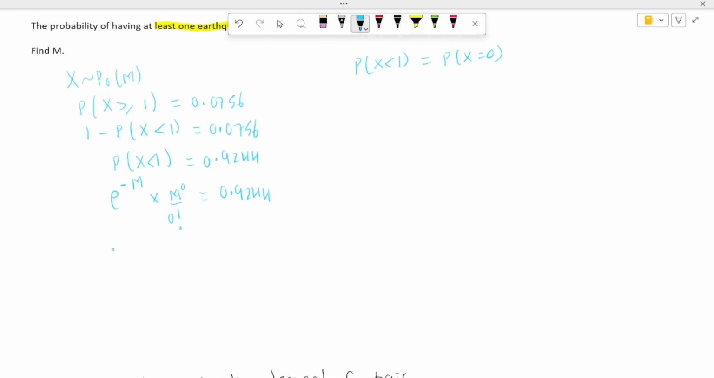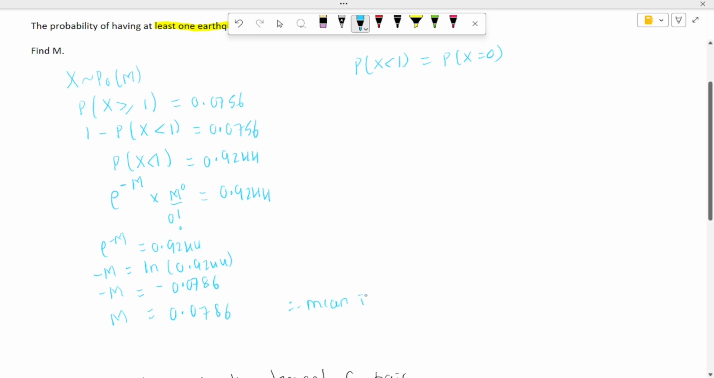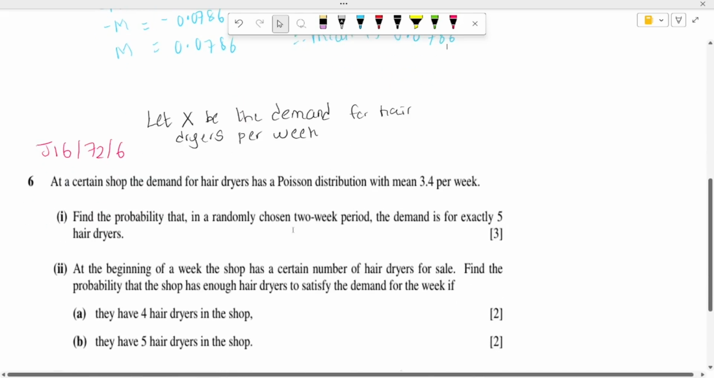So e power minus m is equal to 0.9244, because m power 0 over 0 factorial is basically 1, and then minus m will be equal to ln 0.9244, and then minus m will be equal to minus 0.0786, and then m is equal to 0.0786. Therefore the mean is 0.0786.